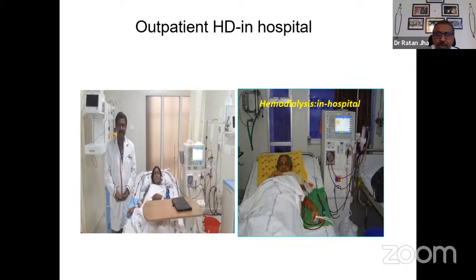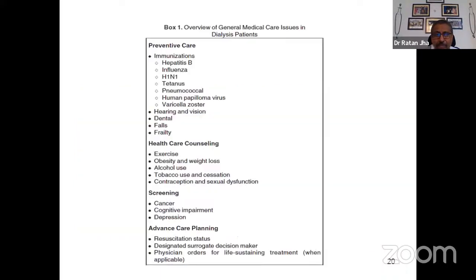So in the absence of a vascular access in the hand, people require dialysis through a catheter which is put in the neck, in the internal jugular vein. But that is not the best option, though it could be done in an emergency situation when the patient has not planned for long-term dialysis.